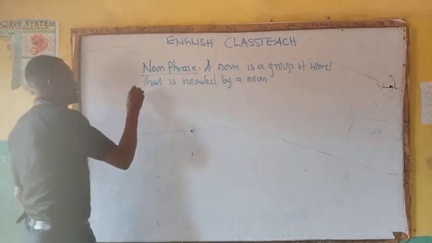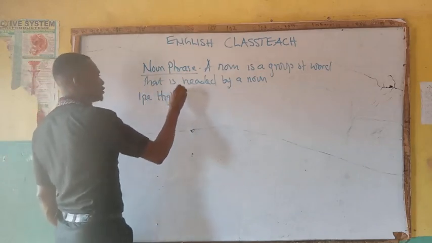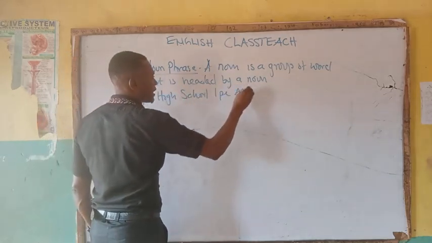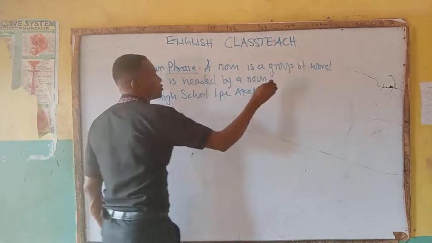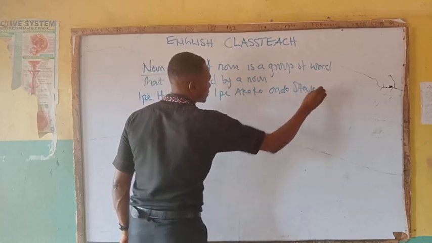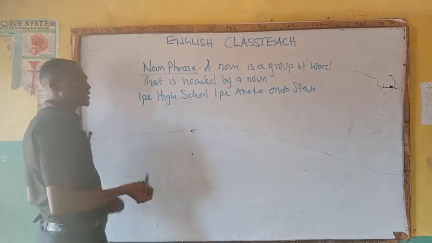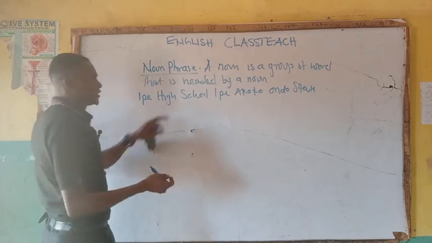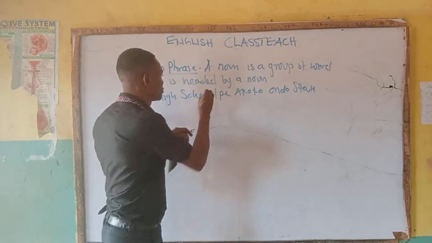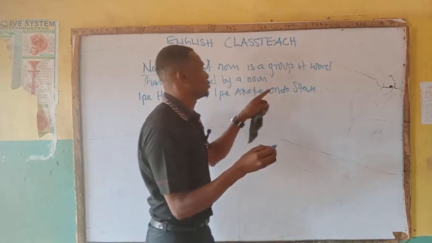Let me write it now. Ipe High School, Ipe Akoko, Ondo State. Can you see now? Ipe is a noun. High is just an adjective. School, noun. Ipe, noun. Akoko, noun. Ondo, noun.